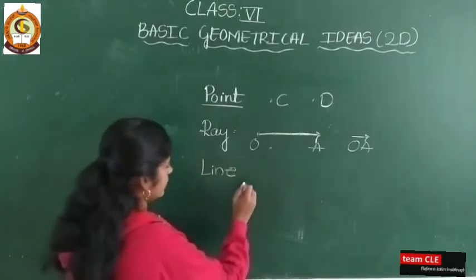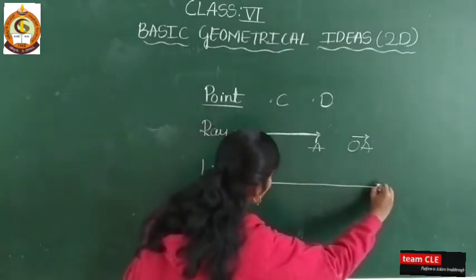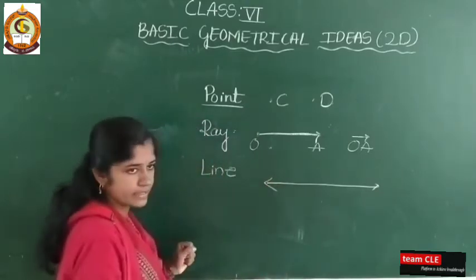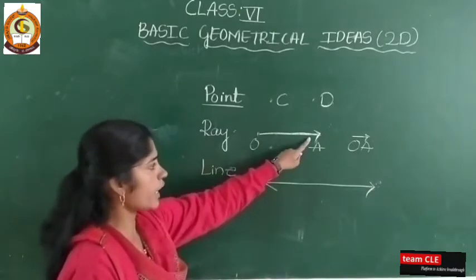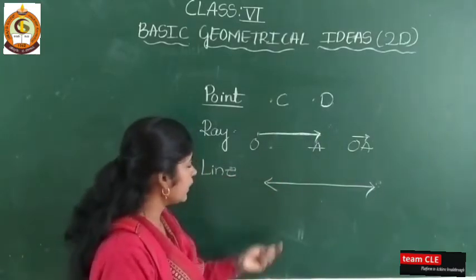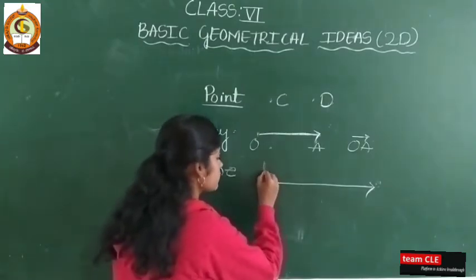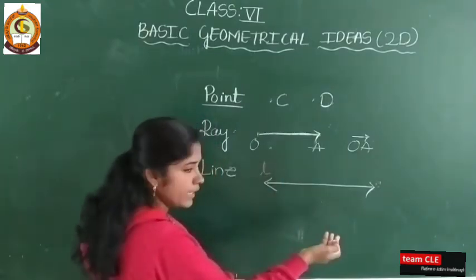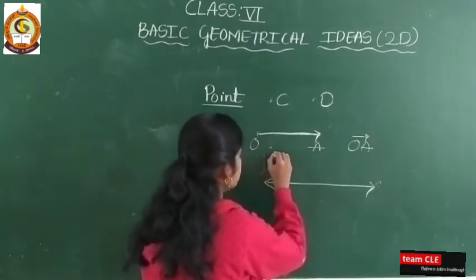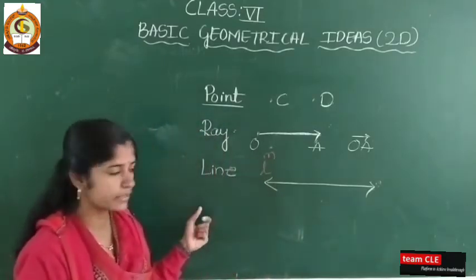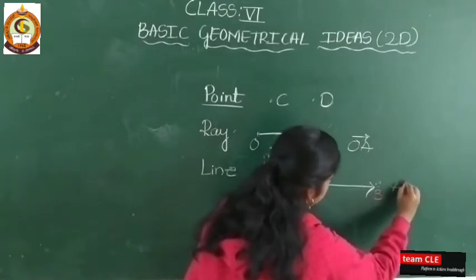Line means it moves in both directions endlessly. So we are representing it like this. I have shown an arrow mark here, because it moves in both directions endlessly. We are representing it with a small l, which means line l, and also M. We are representing it with small letters also, and if you take A, B, then AB is the line.